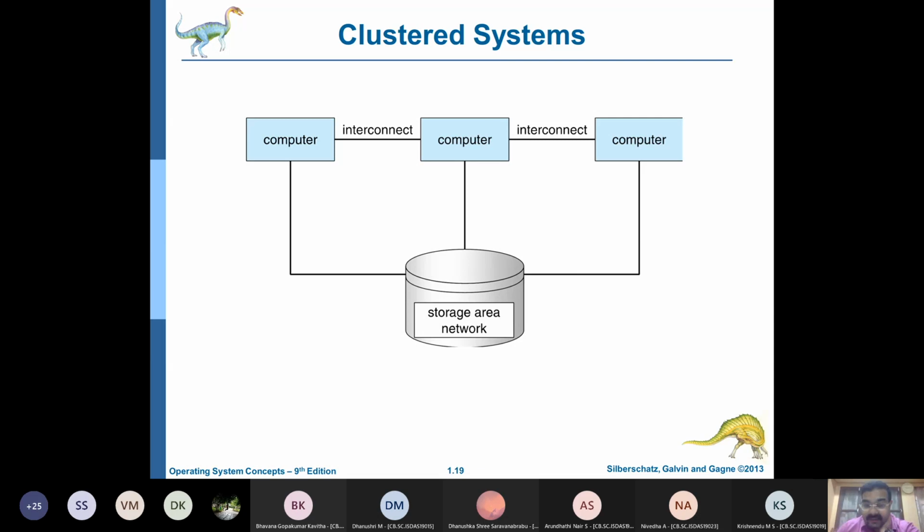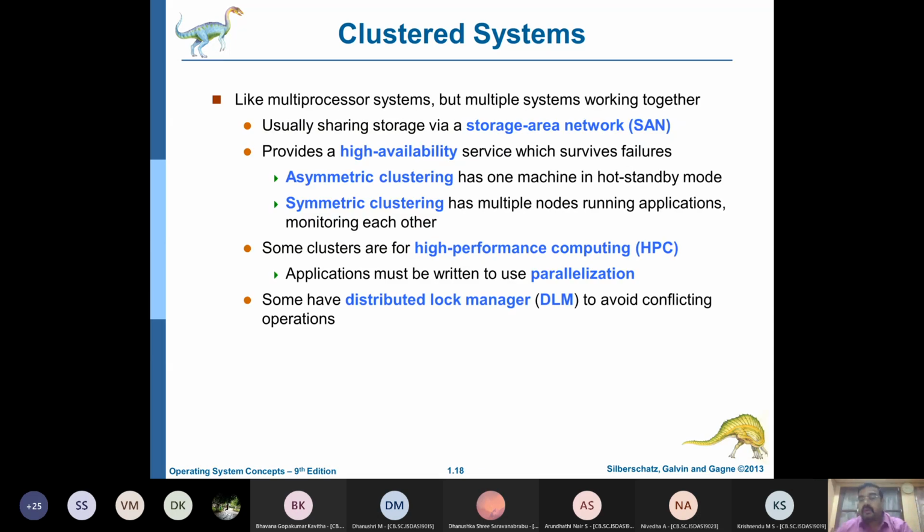They can process in such a way that all of them can do all the applications, all of them can divide the applications, all of them can work in a master-slave relationship. So many possibilities are there, and this is the key towards what is known as high performance computing.